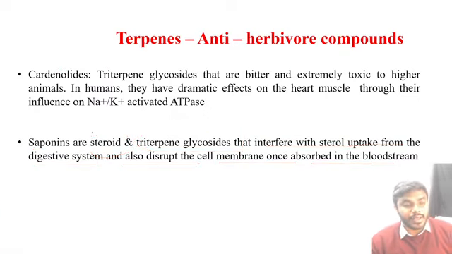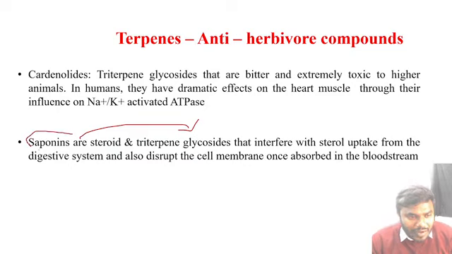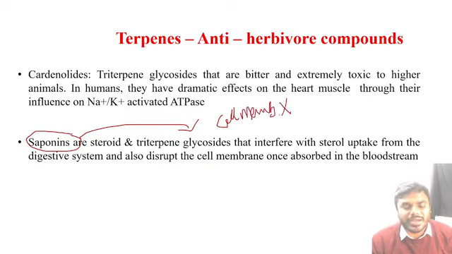Listen to me carefully. Once again I am recalling, saponins. Suppose any herbivore like a cow or goat eats saponin-containing plants, you know what happens? The entire cell membrane functions get ruptured, stopped, and friends, digestive system functions also stop completely.